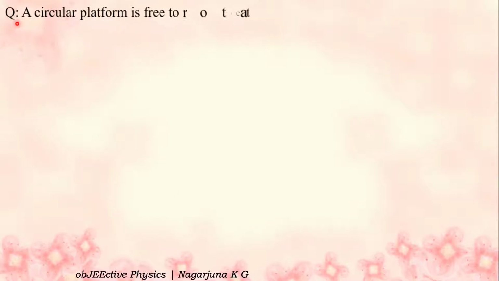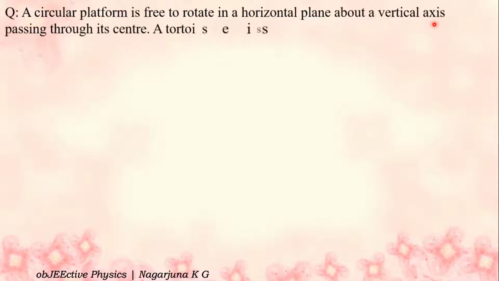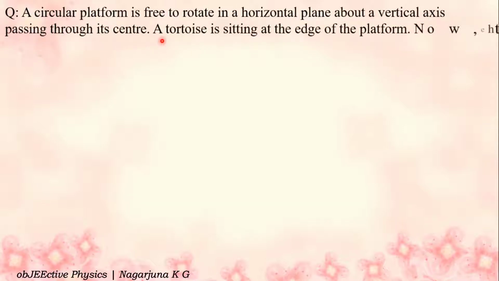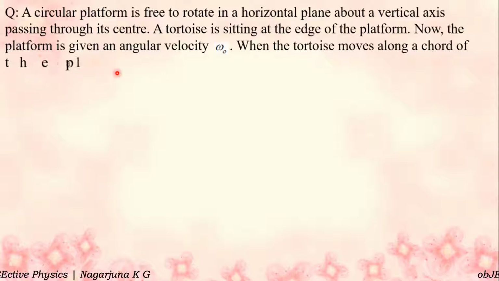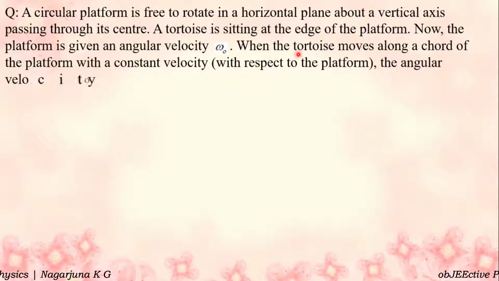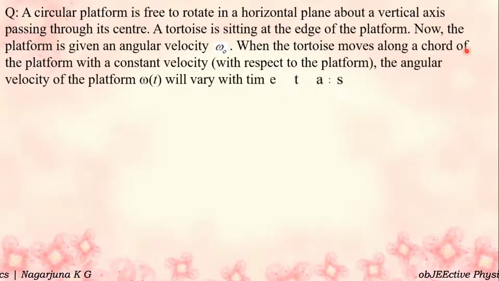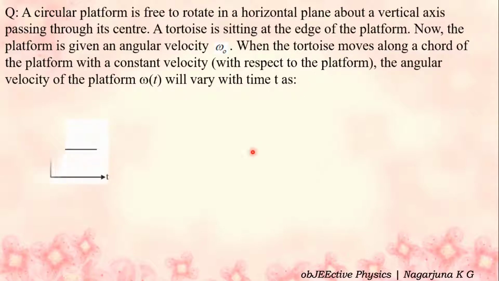Next question. A circular platform is free to rotate in a horizontal plane about a vertical axis passing through its center. A tortoise is sitting at the edge of the platform. Now, the platform is given an angular velocity omega naught. When the tortoise moves along a chord of the platform with a constant velocity with respect to the platform, the angular velocity of the platform omega t will vary with time t as.